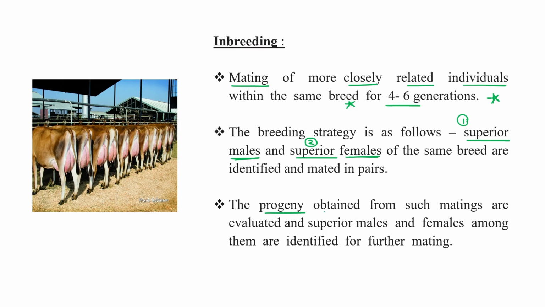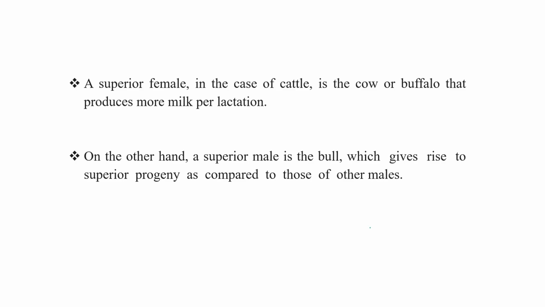They have the properties of the superior father and superior mother. The progeny obtained from such mating are evaluated, and the superior male and female among them are identified for further mating. Clear?